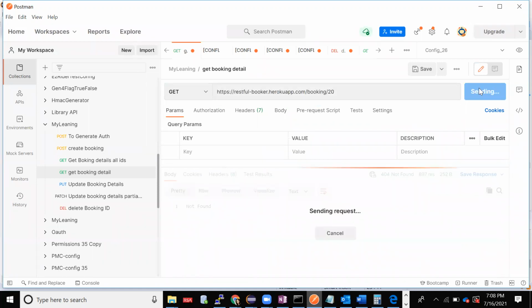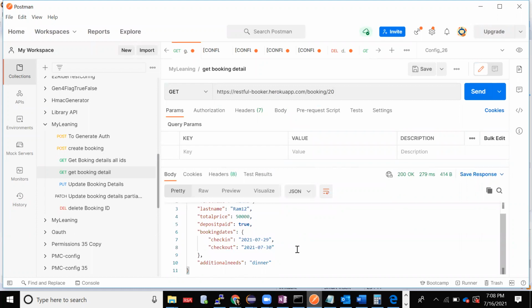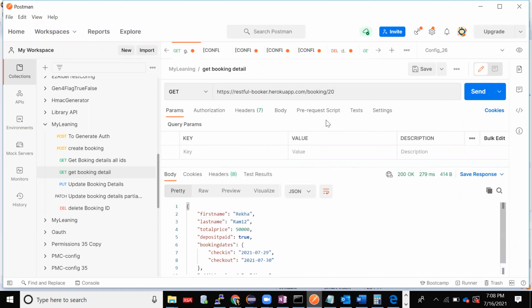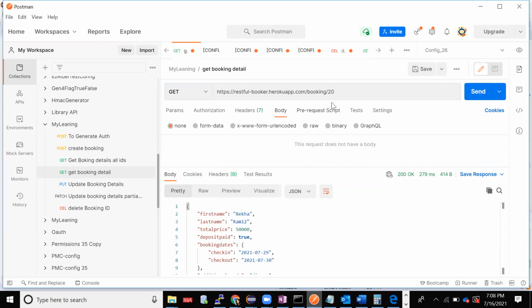So what response should I get? I should get it in the form of a body, right? So what input should I give here? What input is it asking? It doesn't have any header, it does not have parameters, it does not have a body. It has only one path parameter, that is booking ID, my resource, then the path parameter I can give together in order to fetch the data. So I'll go ahead and automate this using Rest Assured.